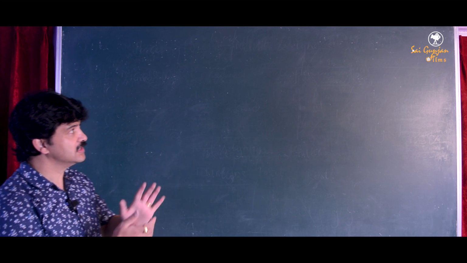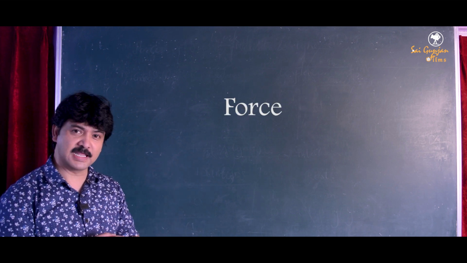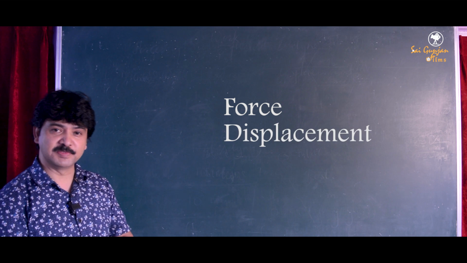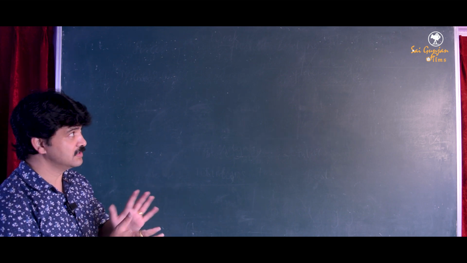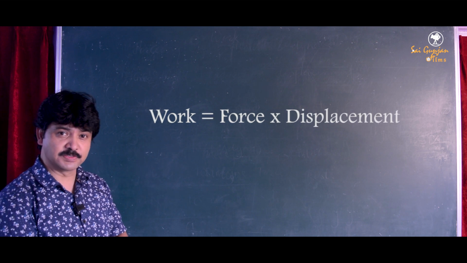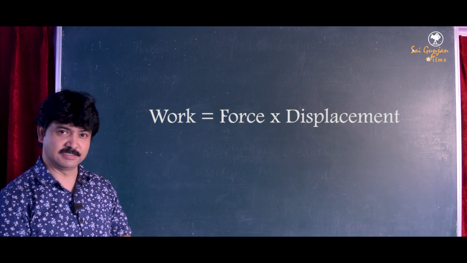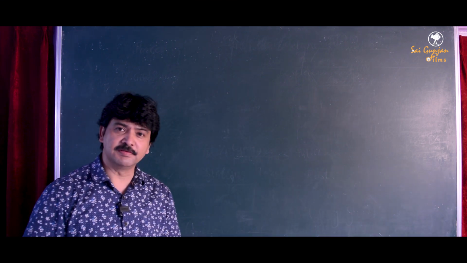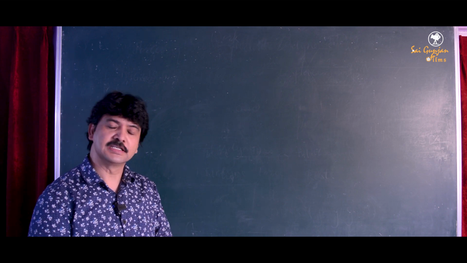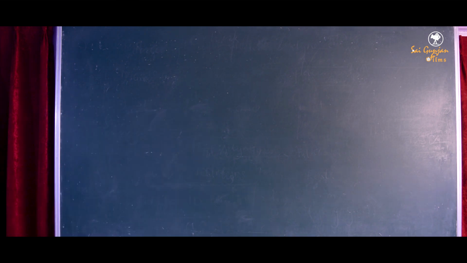Okay, so the work done depends on two things: force applied and the displacement produced. So according to definition, work is equal to the product of force and the displacement. All right. Let's now calculate the work done in different cases. Now in the first case, you see there's a car, and let's say a force of 2 unit is applied to the car, due to which the car gets displaced.